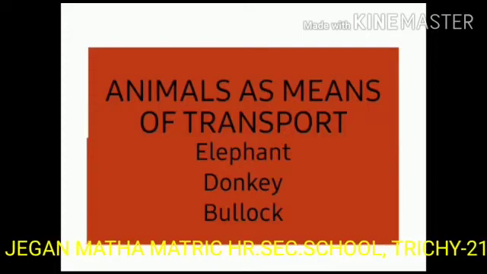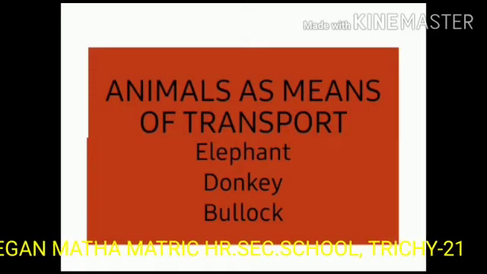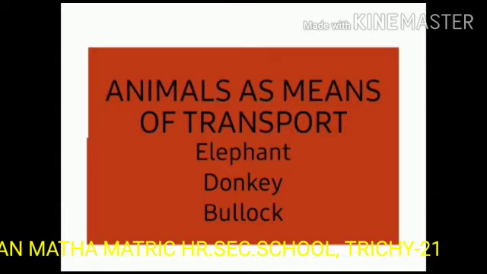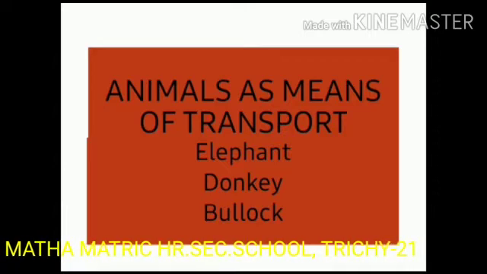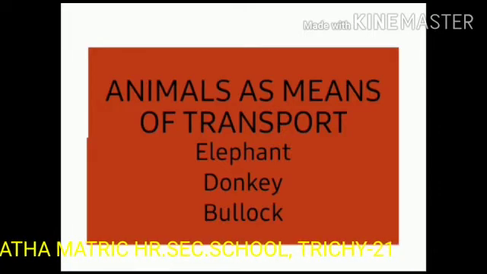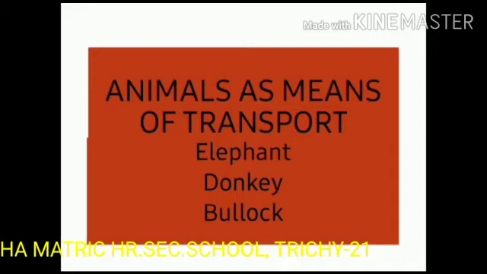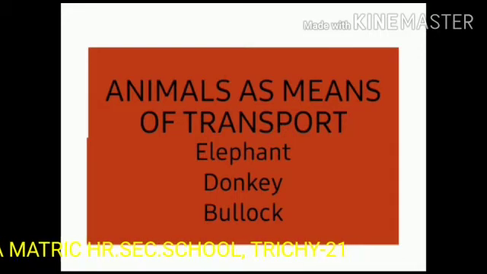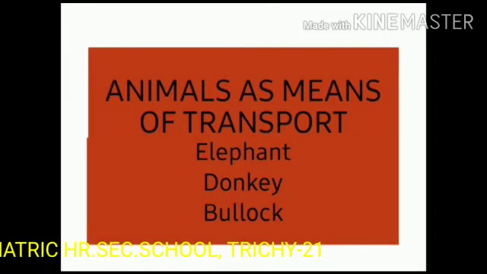Next, we are going to learn about animals as means of transport. Children, do you know which animals carry loads? Yes, animals such as elephant, donkey, bullock, and horse carry loads.